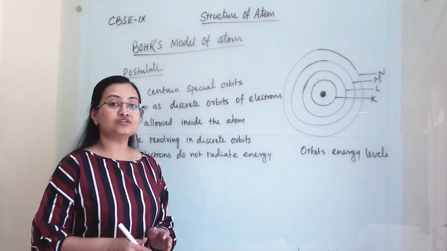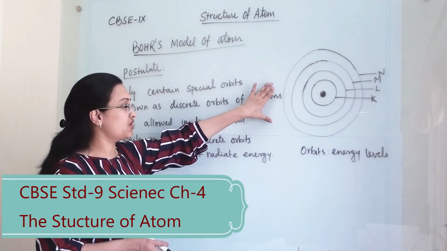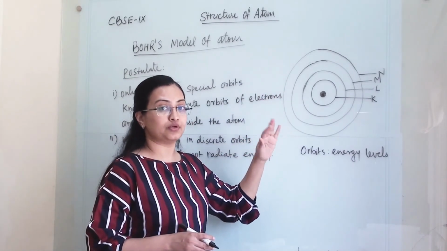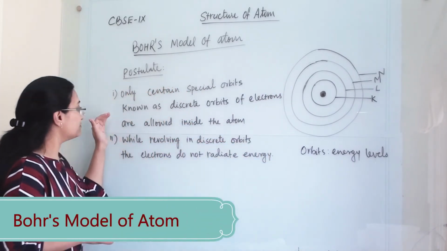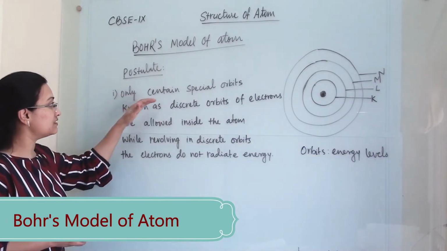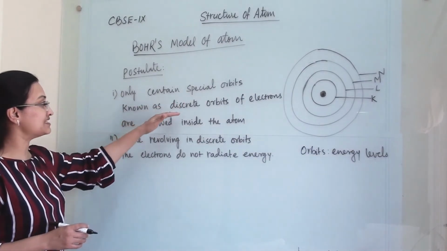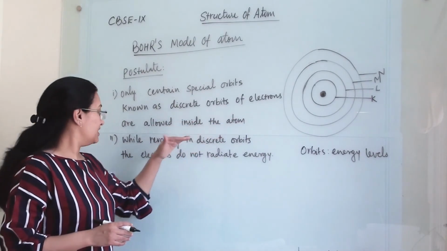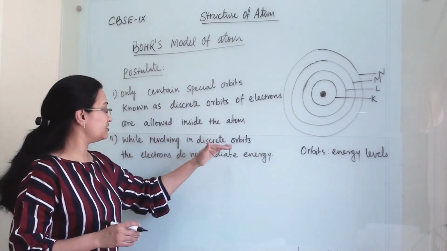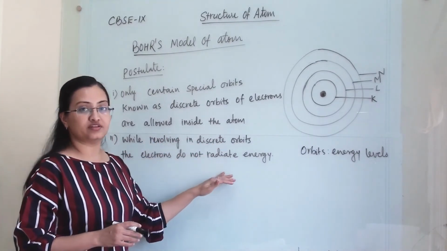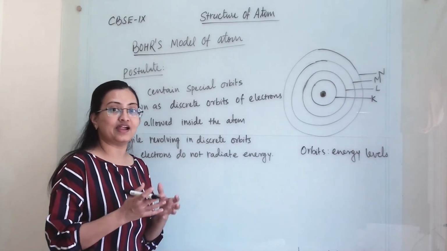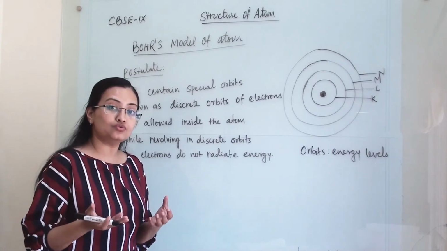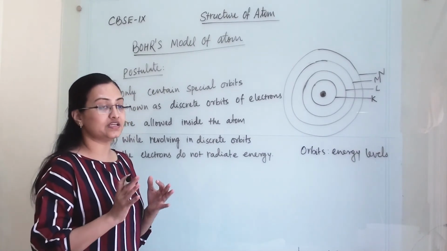We will discuss Bohr's model of an atom. So this was the model proposed by Bohr, and he suggested this model after Rutherford proposed his model. And he gave two postulates about it: that only certain special orbits, known as discrete orbits of electrons, are allowed inside the atom. Then second, while revolving in discrete orbits, the electrons do not radiate energy. So he suggested that the atom is quite stable. Even though electrons are rotating around, they are not losing energy, they do not radiate any kind of energy.